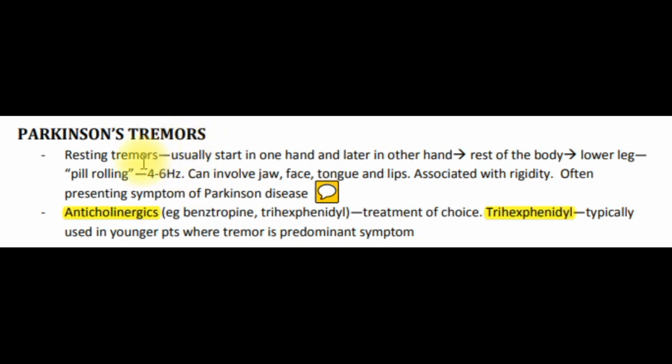Parkinsonian tremor is a resting tremor. It starts unilateral, in one hand, and later in the other hand, becoming bilateral, or involving the rest of the body. The differential diagnosis is essential tremor, which can affect the jaw, face, tongue, and limb. The other associated features are rigidity, bradykinesia, and postural instability. The treatment for the tremor is anticholinergics, benztropine and trihexyphenidyl, and this causes urine retention and dry mouth, always like this.